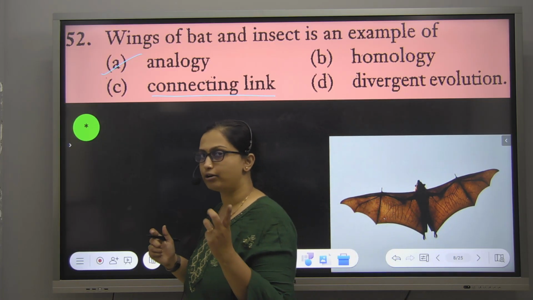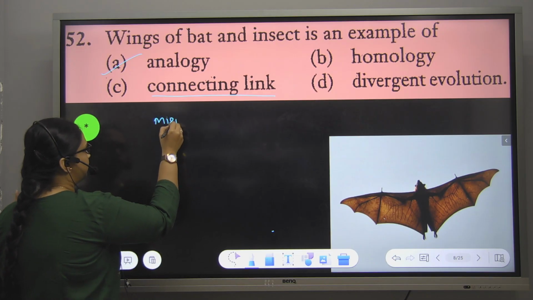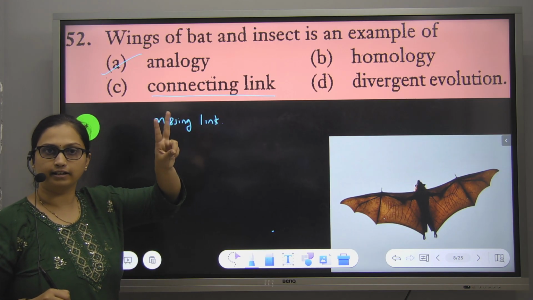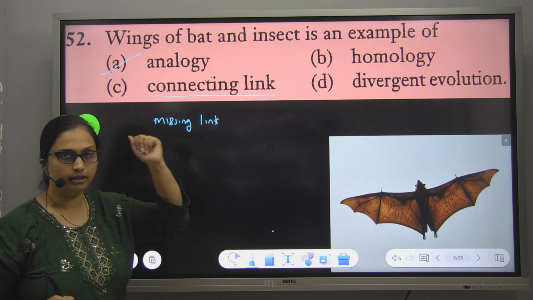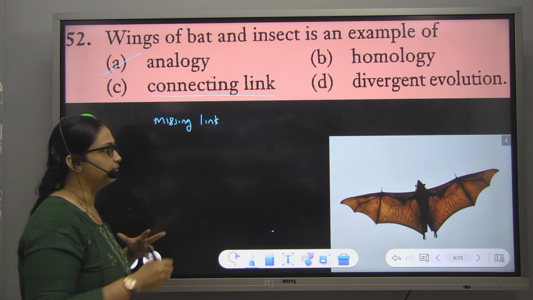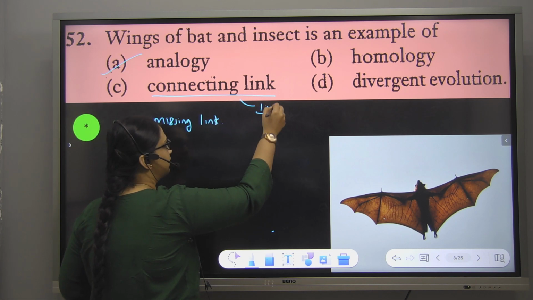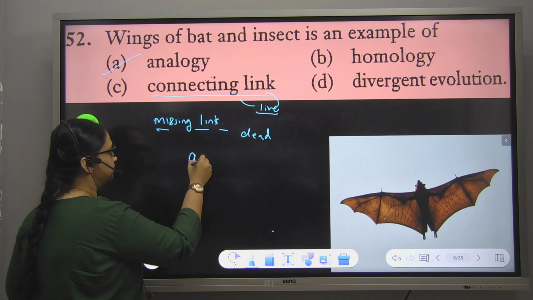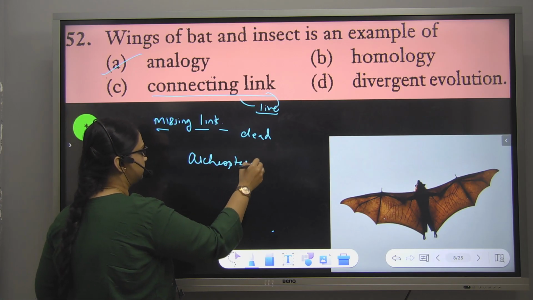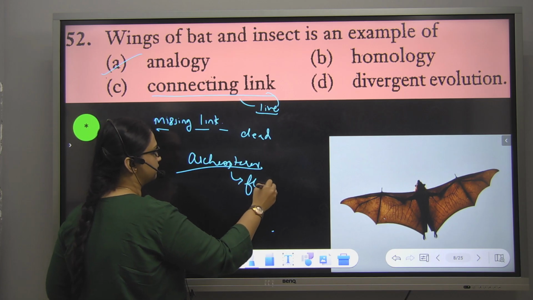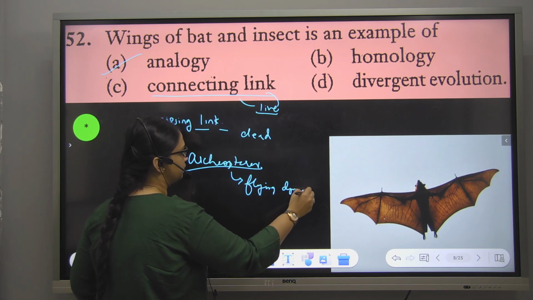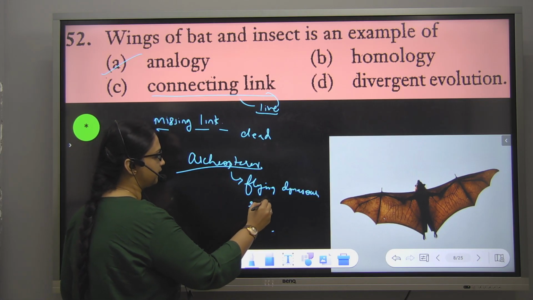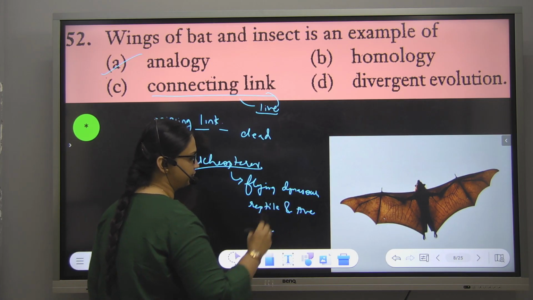Then you will sometimes come across one more word, which is called a missing link. A connecting link means an organism that connects two different classes or two different phyla. A missing link is the same kind of organism, but if it is alive we say it's a connecting link, and if it is now dead, it is a missing link. For example, Archaeopteryx, a kind of flying dinosaur. This was a connecting link between a reptile and an ave.